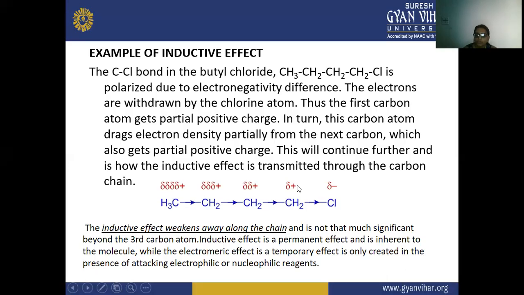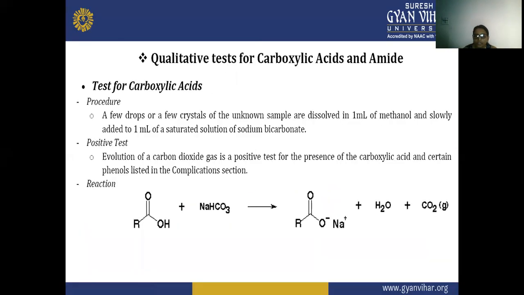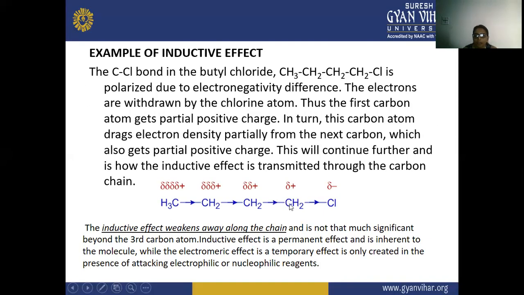The partial positive means that it also needs electrons, so this carbon will drag the electron density partially from the next carbon atom. So from that carbon atom the electrons are withdrawn, and that carbon also gets a partial positive charge. Next, this carbon also needs electrons, so it will also withdraw the electron density from the next carbon atom. So this carbon will also get the partial positive charge.